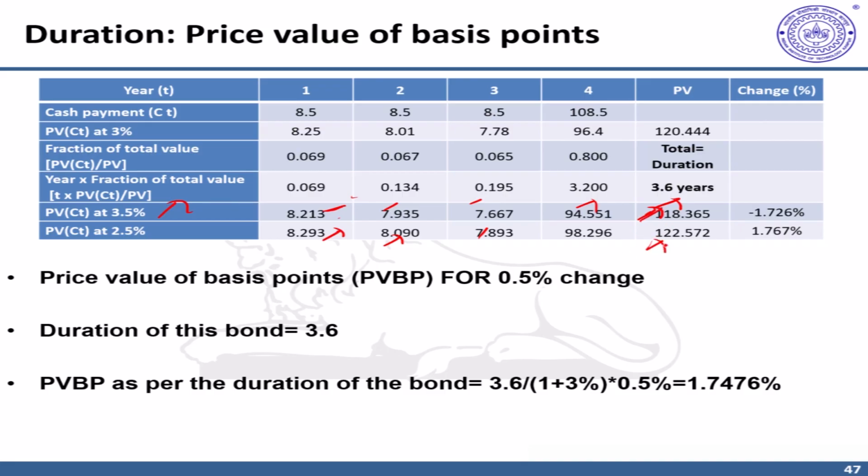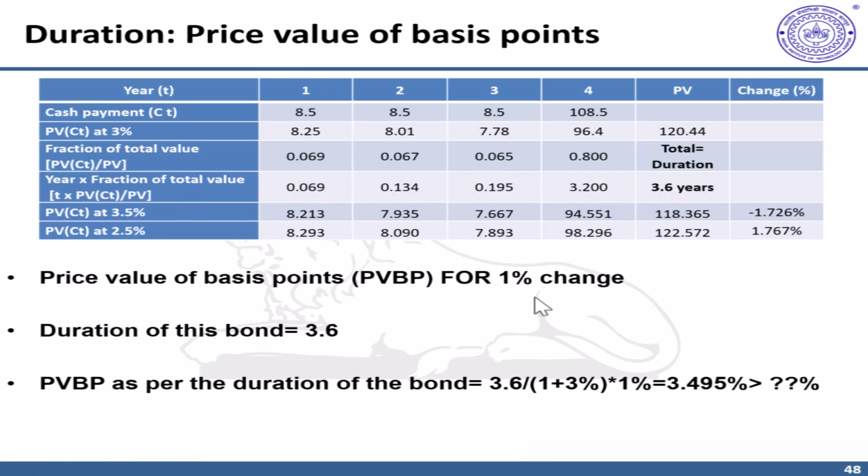With decrease in interest rate, price has risen. The changes are not identical. You can see when it comes to increase in interest rate, the change is rather small as compared to this. And when it comes to decrease in interest rate, the change is rather large as compared to this. So 1.7476 is smaller than this 1.767.